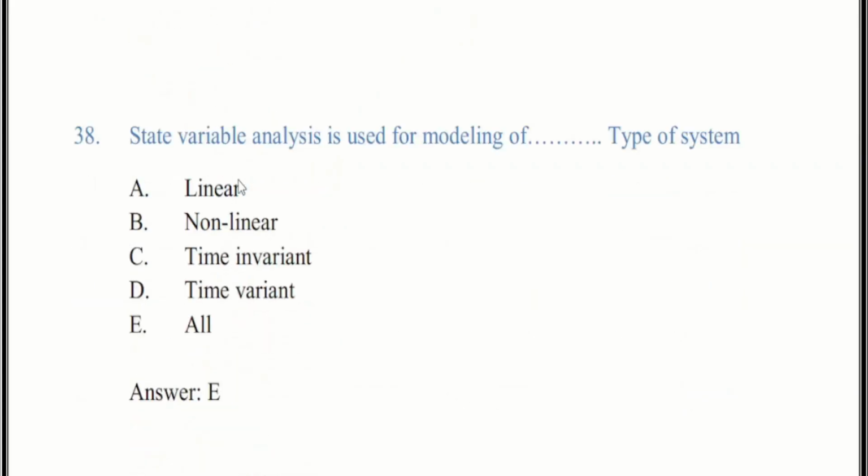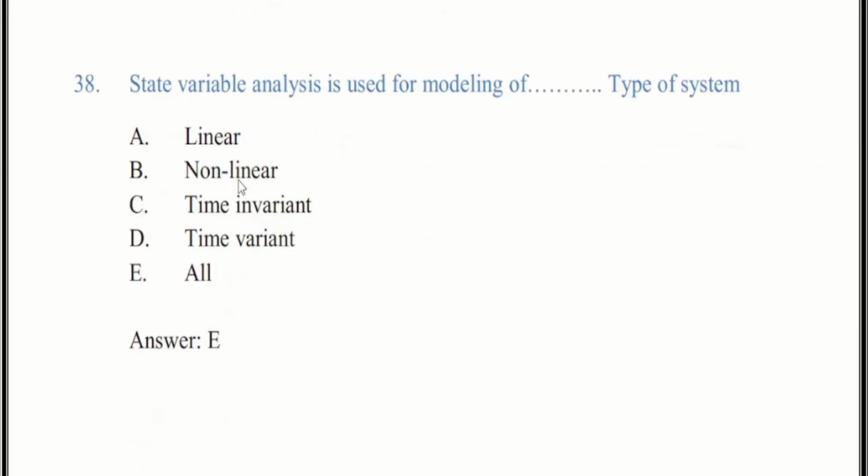Now we come to question number 38. State variable analysis is used for modeling of dash type of system. There are five options. The correct answer is E.